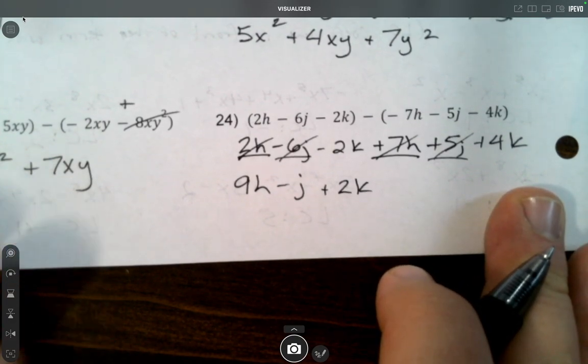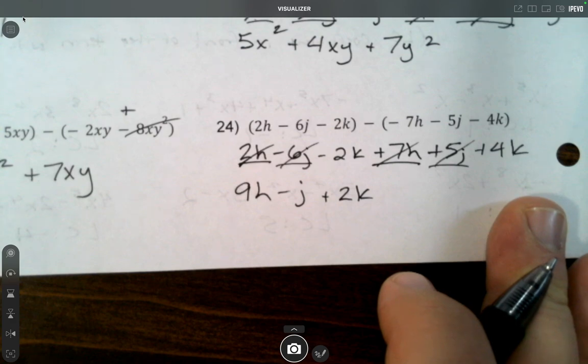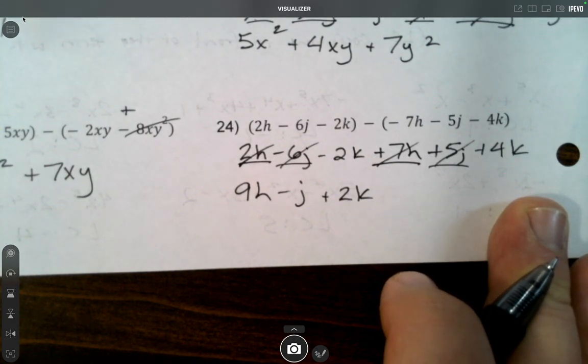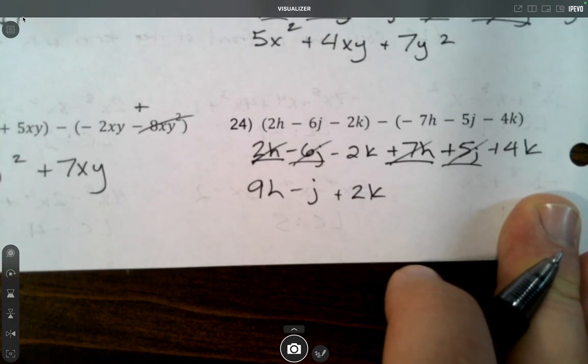So that completes our study of polynomials. Make sure you understand what makes it a polynomial and what doesn't, the degree, the leading coefficient, standard form, and how to combine like terms.